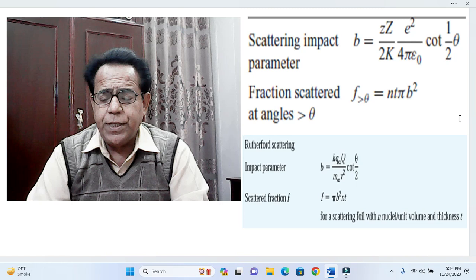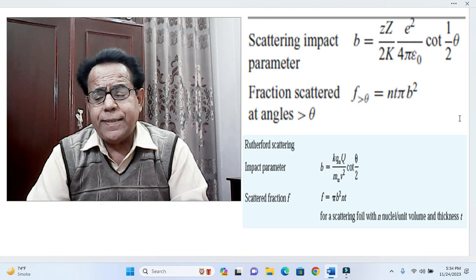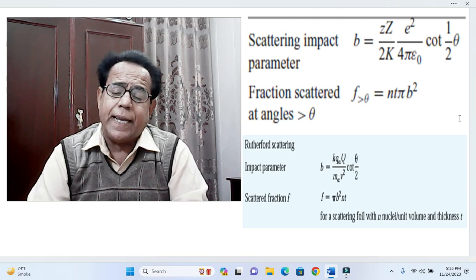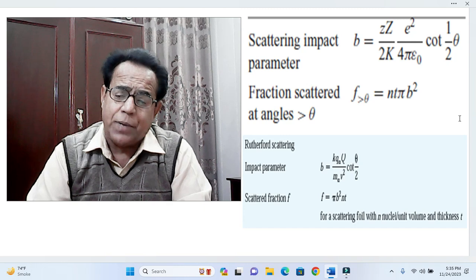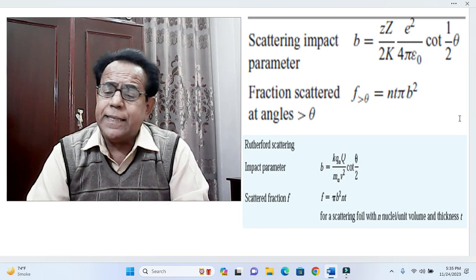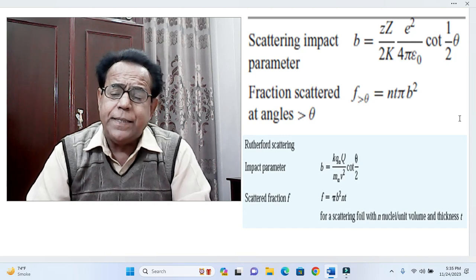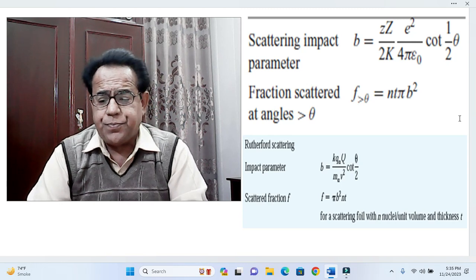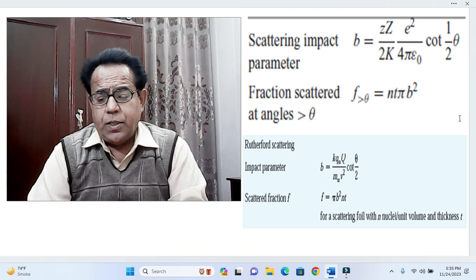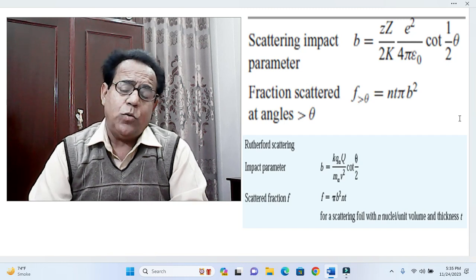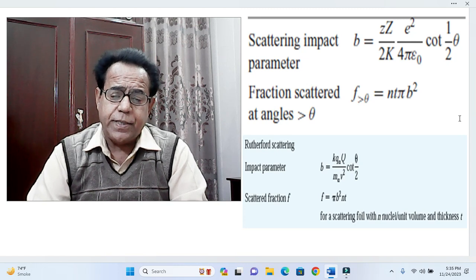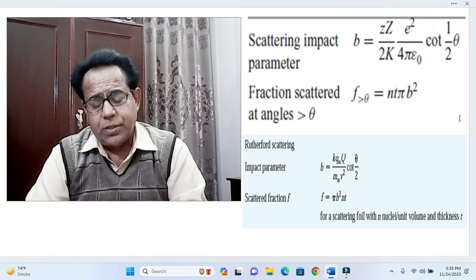In the first snapshot, K is capital and it denotes kinetic energy, while in the second snapshot, k is small and it does not denote kinetic energy, it denotes 1 over 4 pi epsilon naught. Anyhow, we go through these snapshots shortly and then we solve our problem.